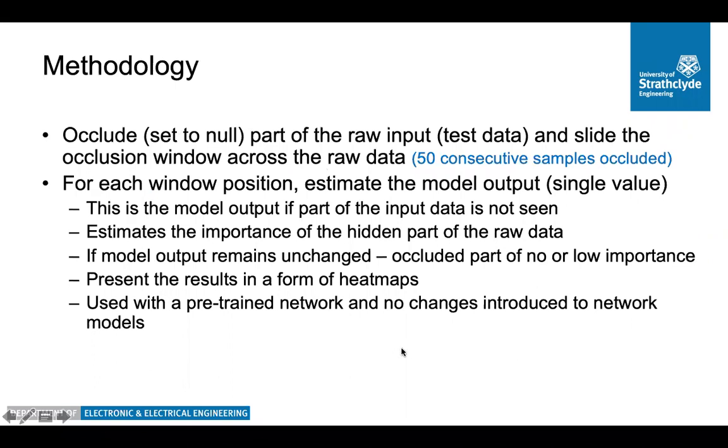In particular, we use the occlusion explainability tool. That is, we occlude part of the raw input data. Basically, we set it to null, and then we slide this occlusion window across the raw data. For each window position, we look at the model prediction, and this is how we estimate the importance of the hidden part of the raw data. If the model outcome remains unchanged, this means that the occluded part has little importance, and otherwise it has a significant importance to the outcome. We present the results in the form of heat maps.